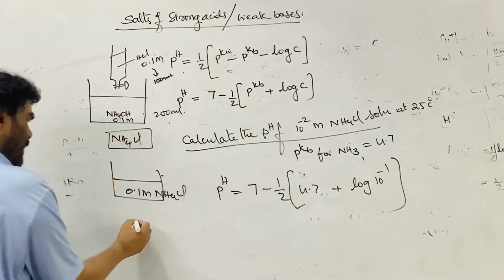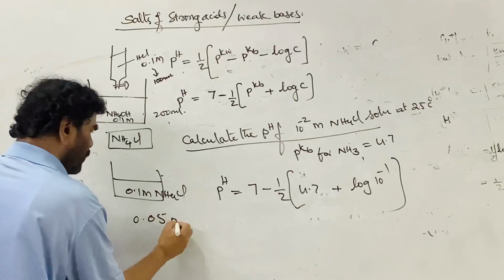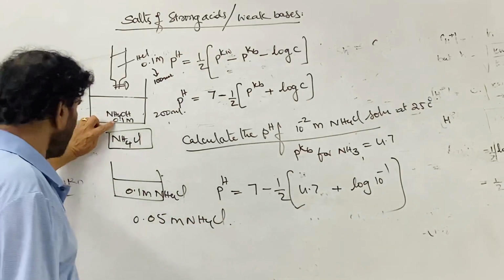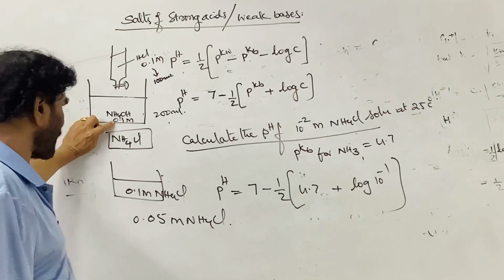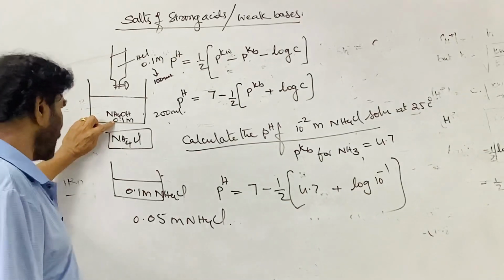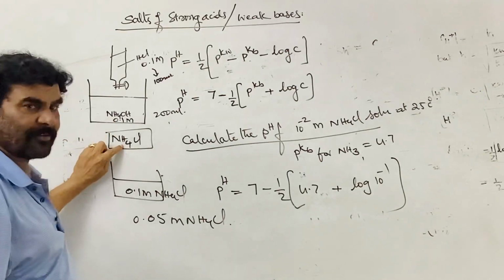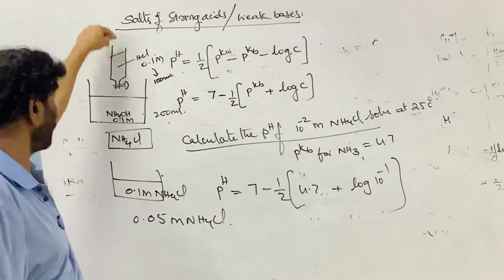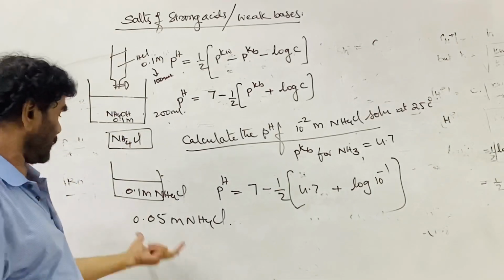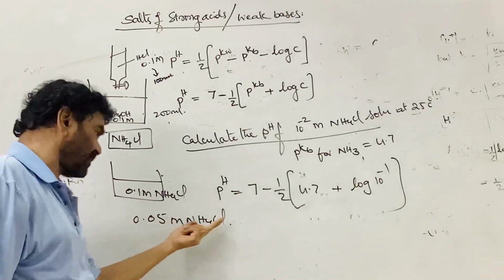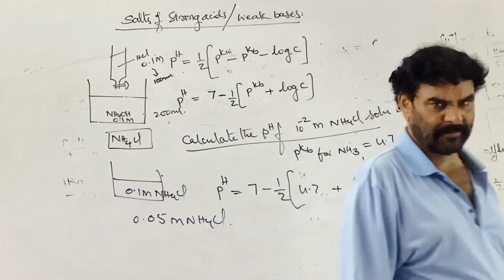The concentration is 0.05 molar ammonium chloride, because 10 millimoles of salt is formed, but the volume is now doubled. 100 ml is converted to 200 ml due to the addition of the acid. So 10 divided by 200 is 0.05 molar ammonium chloride solution.